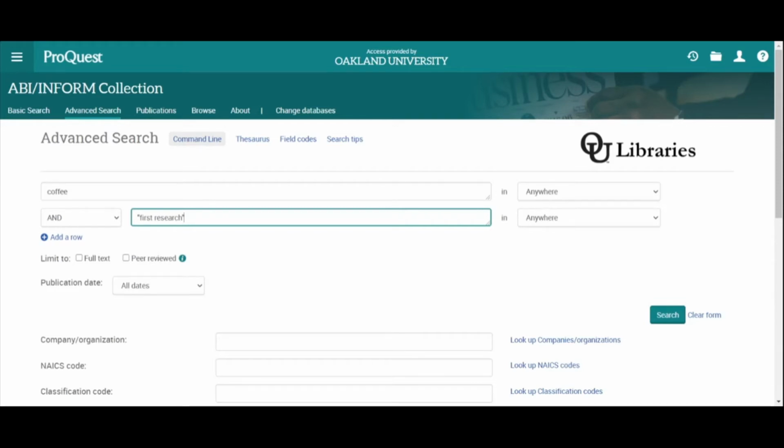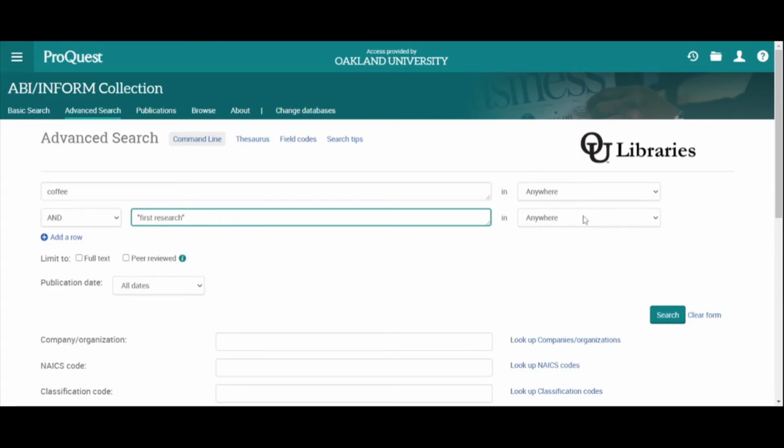Can anybody tell me why? Yeah, you put things in quotation marks to find exact phrases, right? So had I just typed in First Research without the quotation marks, this database would actually search for those words independently of one another. So it would look for the word first, it would look for the word research. So it would find things that say First Research, but it would also find things that maybe say first in one paragraph and research in another paragraph. So by putting quotation marks, I'm saying find this exact phrase.